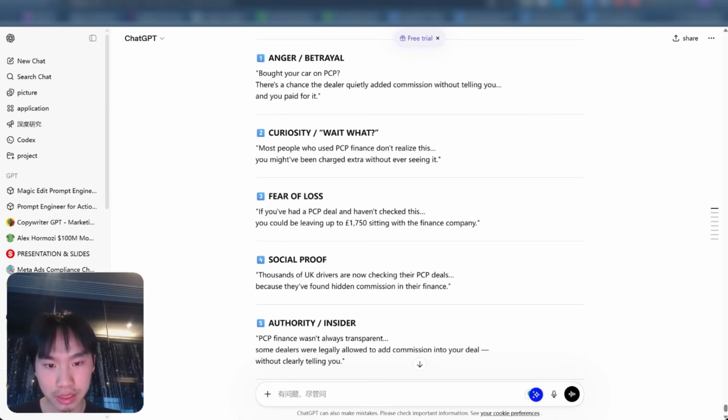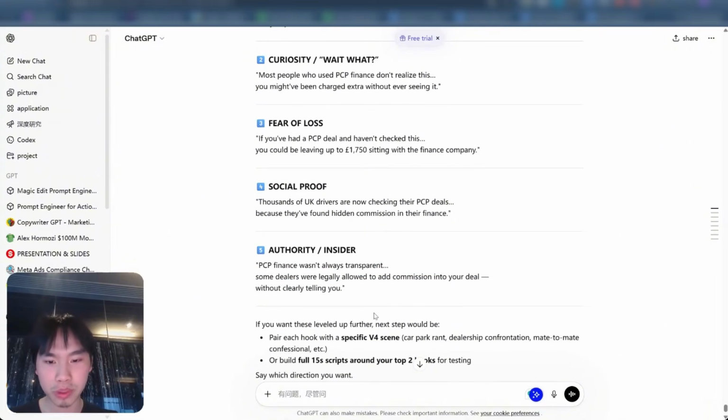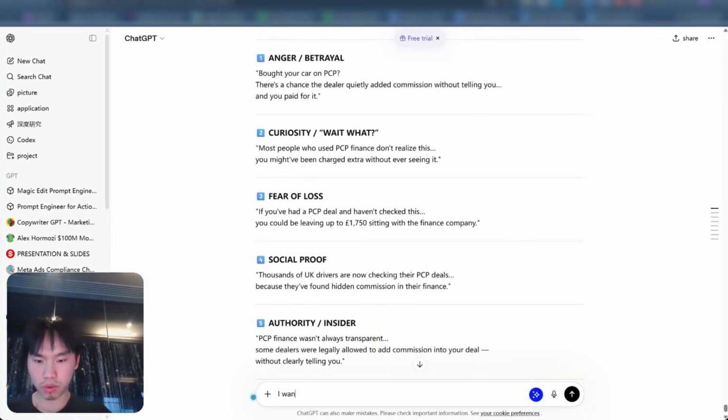If you had a PCP deal and haven't checked this, you could be leaving up to 1,750 sitting with the finance company. Thousands of UK drivers are not checking their PCP deals because they found hidden commission in finance, right? So social proof is decent, because of the "thousands of", but you can kind of combine those two in the same script. Authority, insider. So I want a script with the first hook, but using a social proof element in the body.